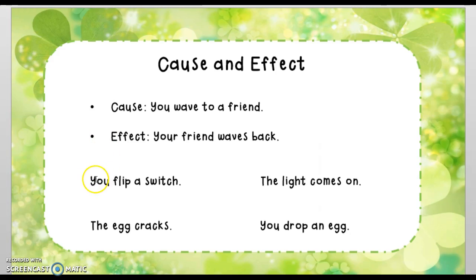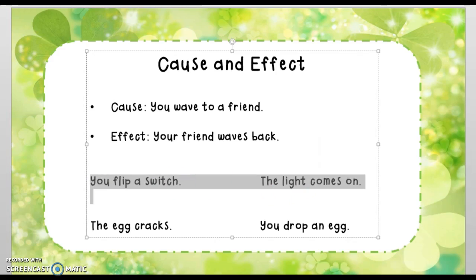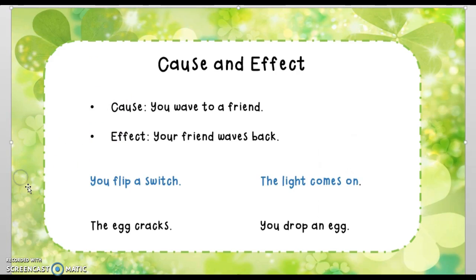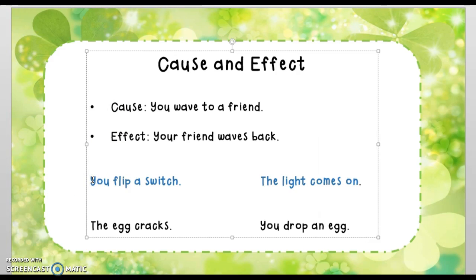Now, I would like for you to look at these two examples, and I do not have them labeled here. We are going to decide what is the cause and what is the effect. This is our first example here. Let me change the color font so that you can tell the difference. You flip a switch. The light comes on. What is the cause? Which happens first? What is the thing that you do? Talk to your learning coach. Decide which is the cause. You flip a switch. The light comes on. Which is the cause?